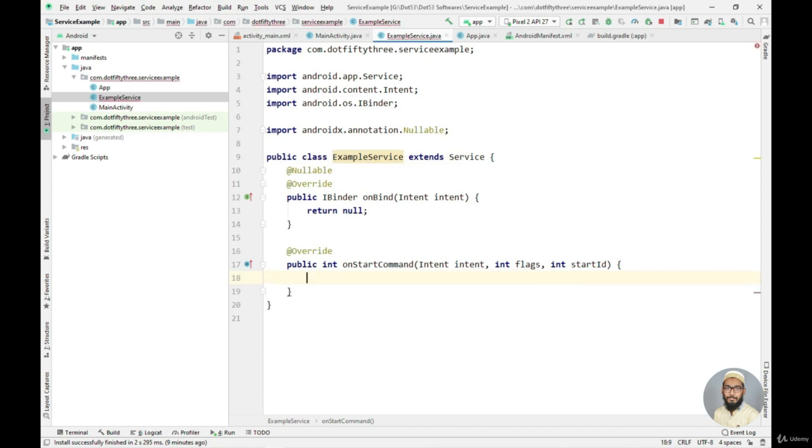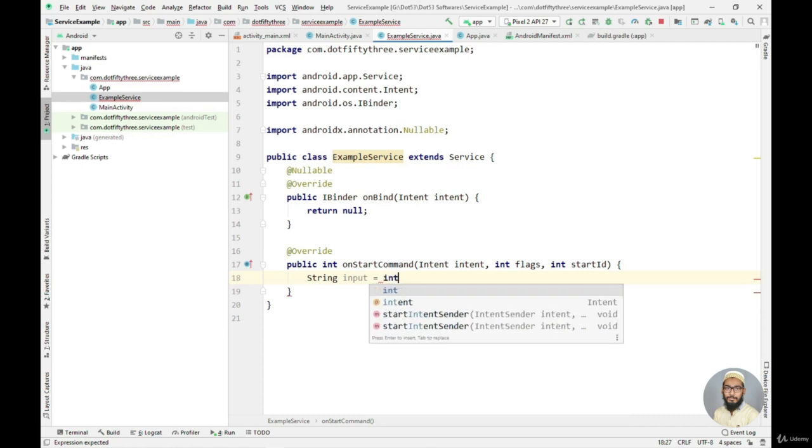Now I can implement my logic here. So what I need to do is first fetch the data that I am getting passed with the help of intent object, that will be stored inside this intent object of mine. So inside this intent object, I have the title string that the user has entered. So let's just fetch that title data from this intent object first. So I'll say string, and I will name it as input.